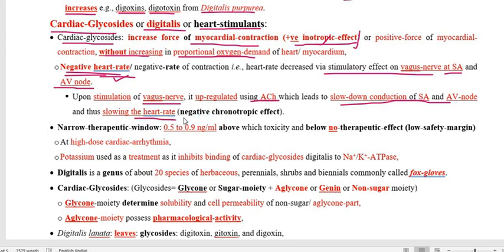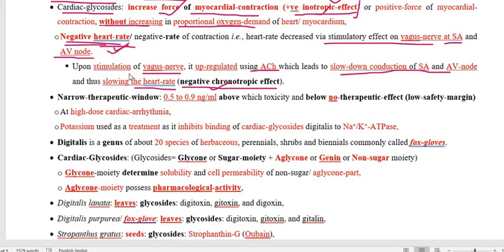That is called the negative chronotropic effect. So you can say the two very important and interesting points: the cardiac glycoside is positive inotropic, negative chronotropic, increasing the force of contraction and decreasing the heart rate. So this is about the cardiac glycoside.